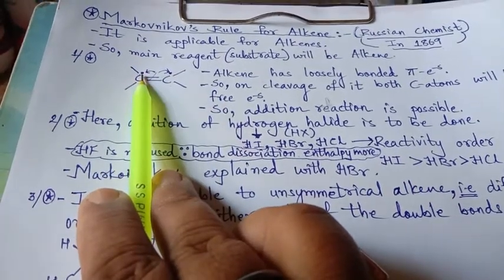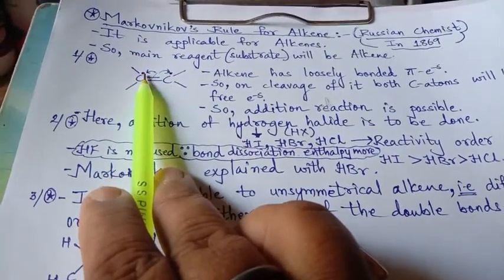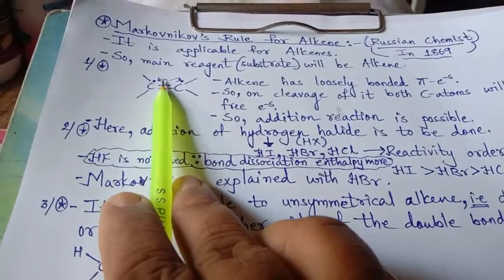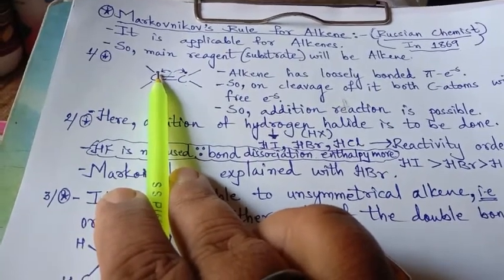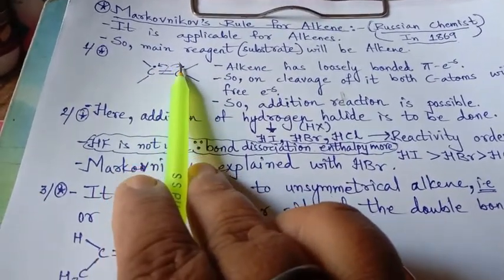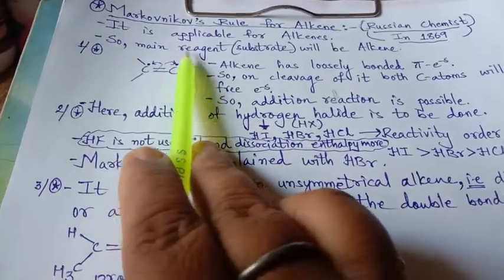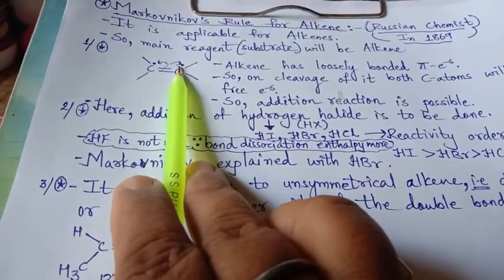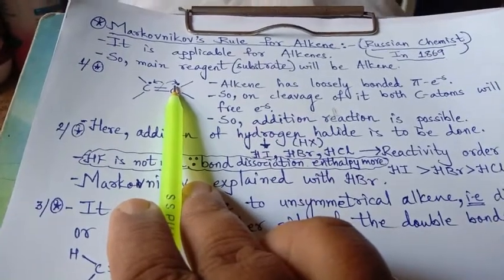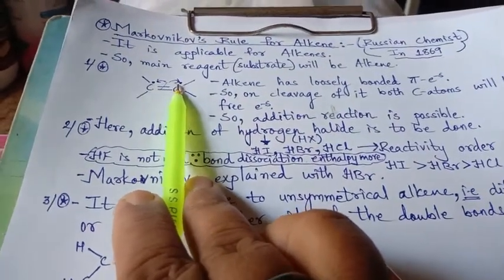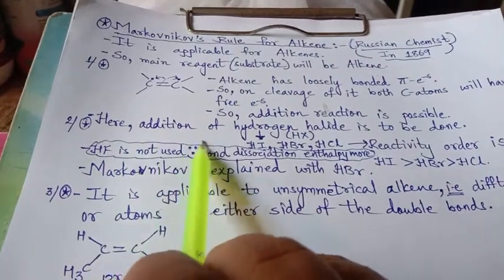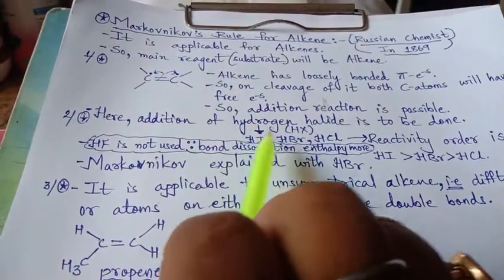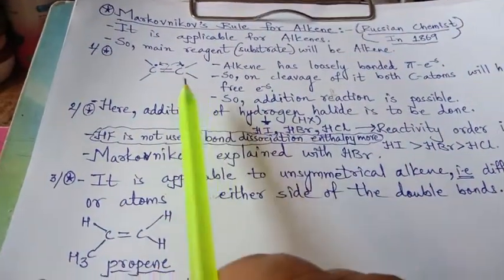And this is the reason why addition is possible in alkene, because now this electron is again back to the carbon and this electron is again back to this carbon. So we can add something to make a bond with these two electrons, and Markovnikov added hydrogen halide. So the second point to remember is addition of hydrogen halide in the reaction.